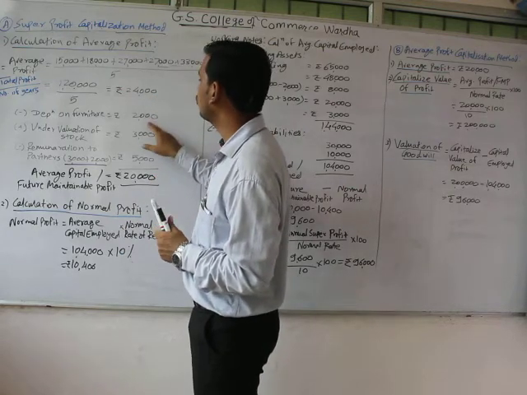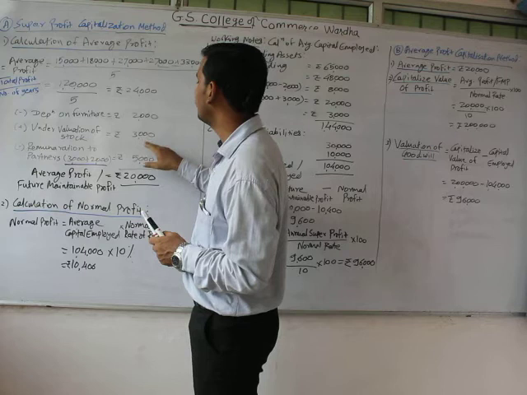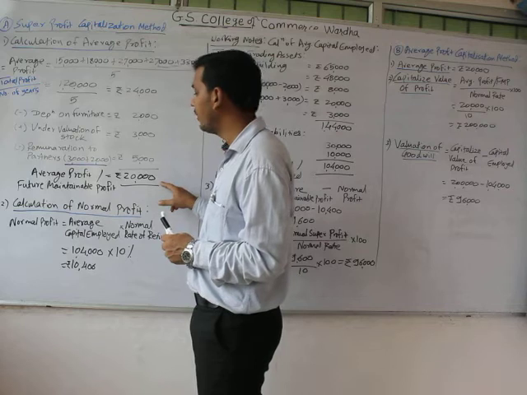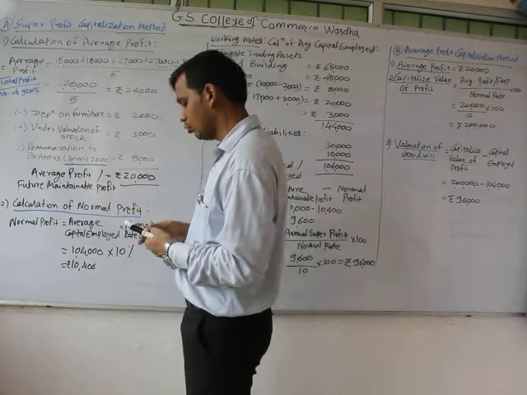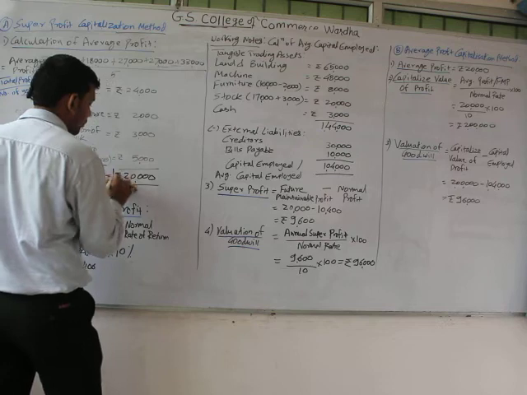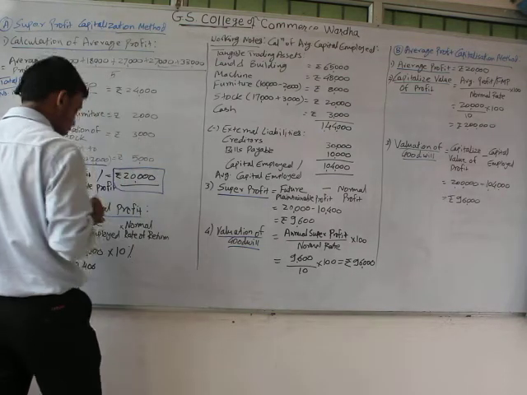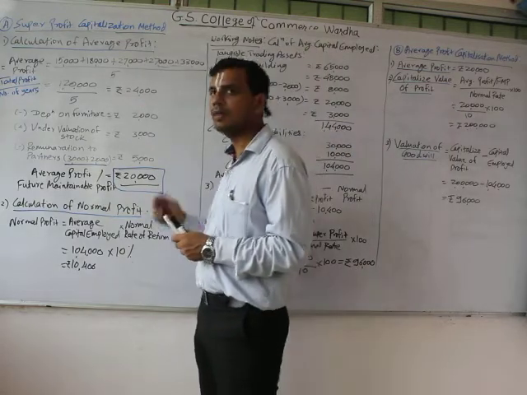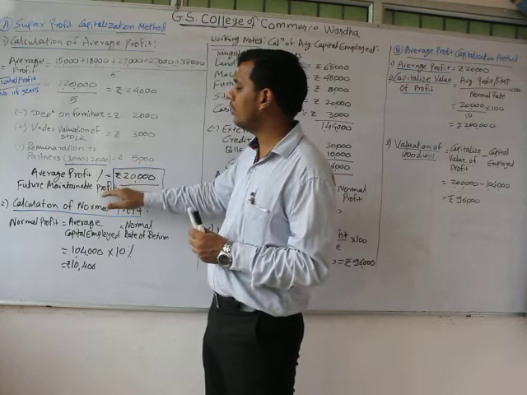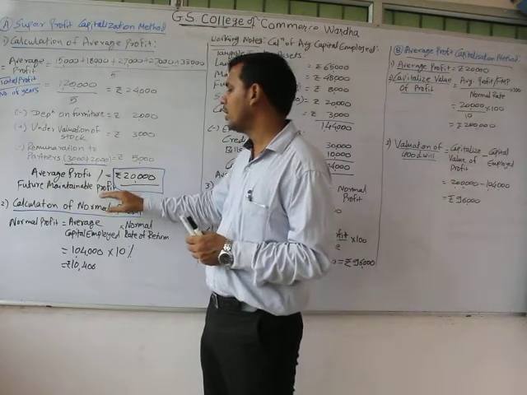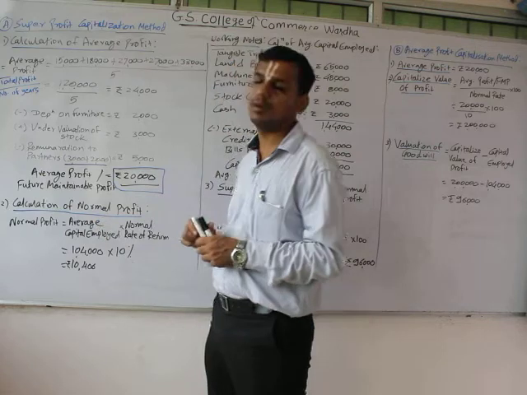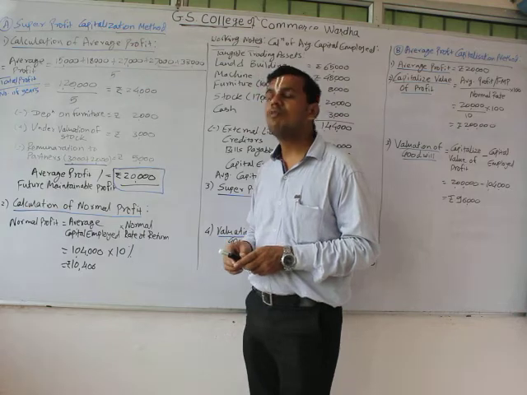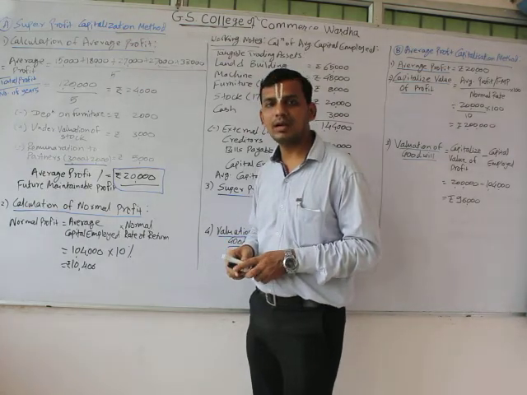So 24,000 minus 2,000 is 22,000, plus 3,000 is 25,000, minus 5,000. That is our average profit or future maintainable profit, which would be rupees 20,000. This future maintainable profit would be required by us in the further part of the question solution, so we will take it there. Now once we have our average profit or future maintainable profit, we can move towards the calculation of normal profit. The formula for normal profit is average capital employed multiplied by the normal rate of return.